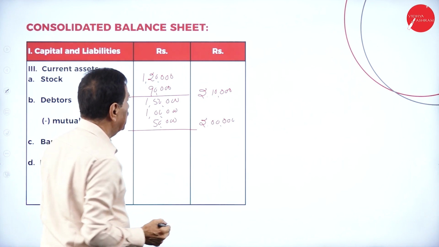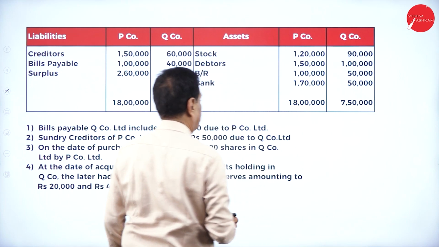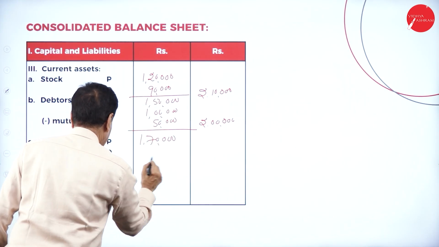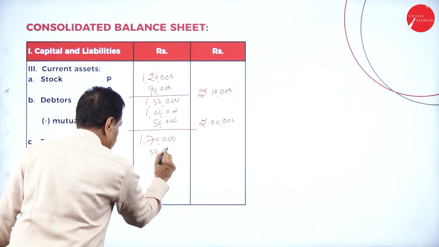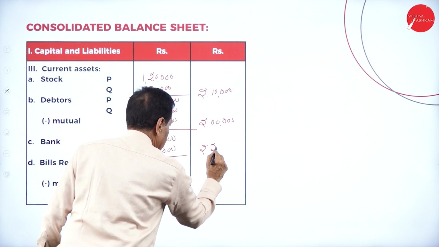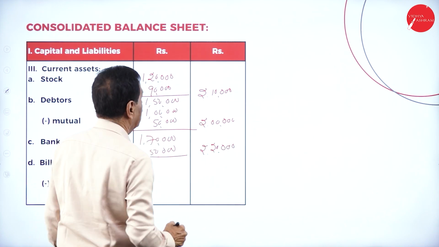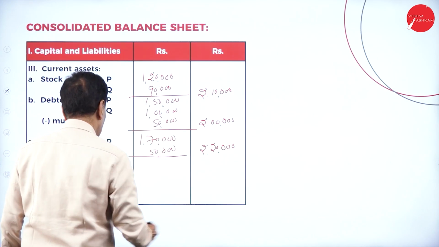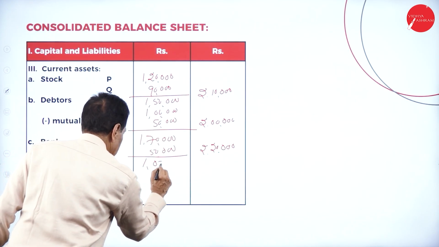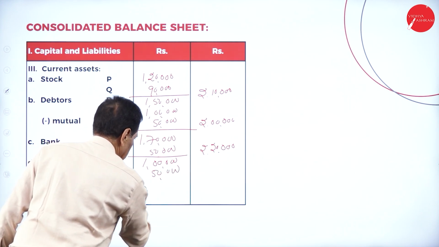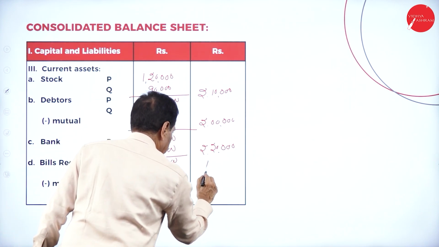Then cash at bank 1 lakh 70 plus 50,000, 2 lakh 20,000. Then bills receivable 1 lakh plus 50,000, 1 lakh 50,000.